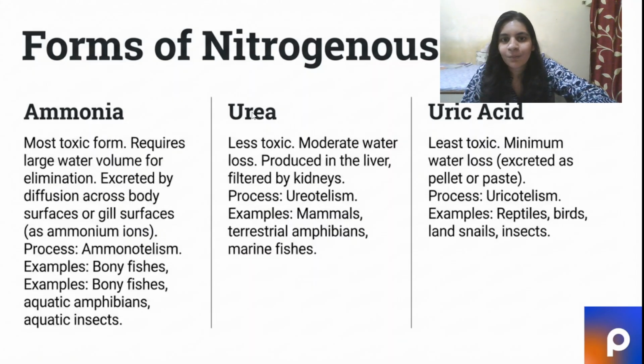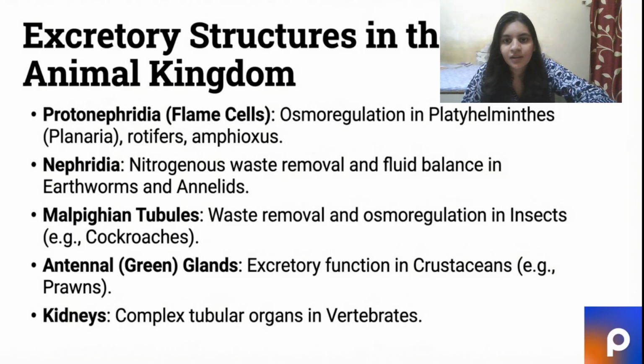All right, moving ahead. Now, what are the excretory structures in the animal kingdom? There are different kinds of structures based upon advancement. The first one is protonephridia. Protonephridia are basically the flame cells, and they help in osmoregulation. Osmoregulation is about the salts that are dissolved in water. They are found in platyhelminthes, the flat-bodied organisms, and in rotifers. So this is the most primitive type of excretory system.